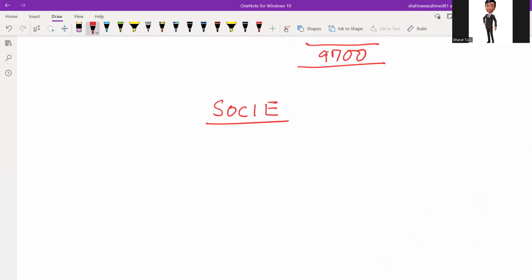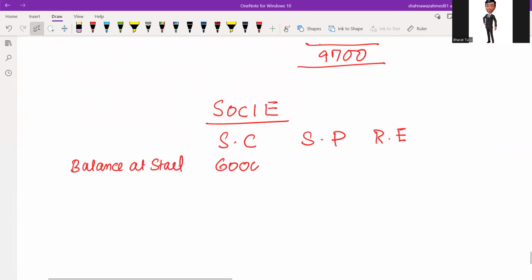Okay. So let's prepare a statement of changes in equity format. SOCIE. So one item is capital, another is premium, third one is retained earning. Opening balance, balance at start from the trial balance, 60,000 was the capital balance. There was no premium account and 43,200 was the retained earning.